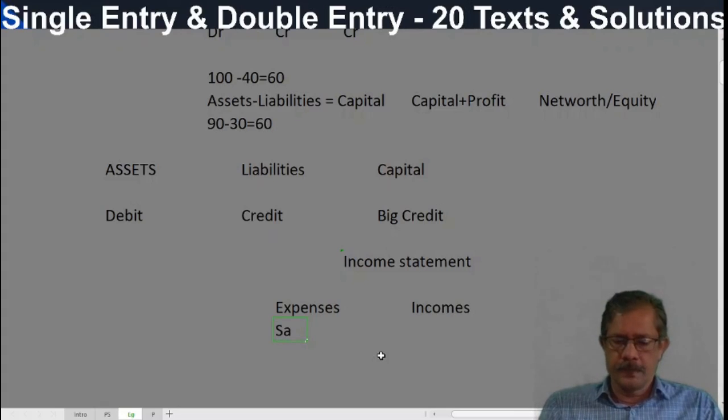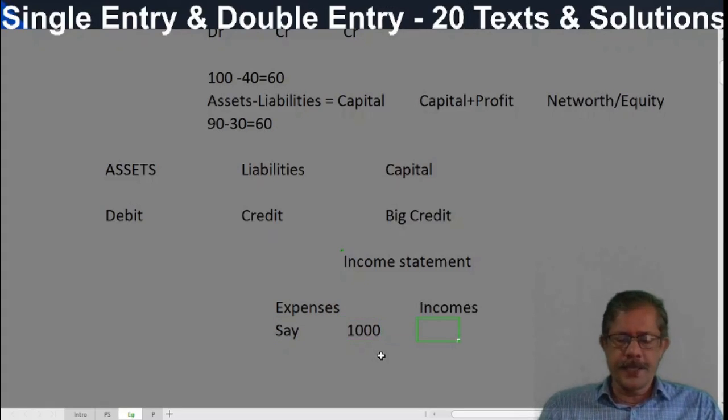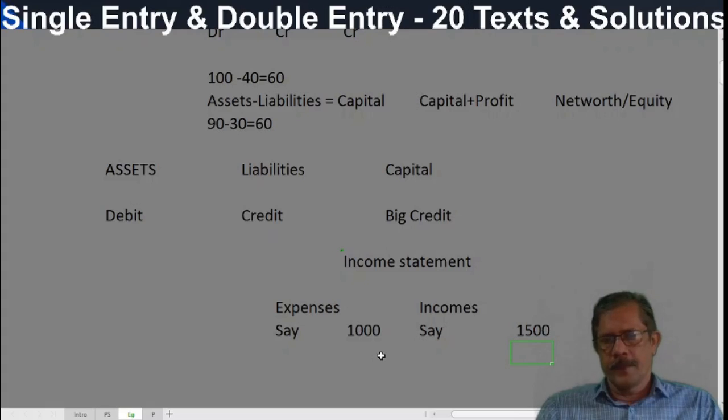Say 1,000 rupees. And incomes say 1,500. And these expenses are set off against the incomes, and the net profit. How much is the net profit? 500 rupees. And this 500 profit is carried to the balance sheet. And that is why it is a net credit. That is why I said there is a big credit for capital.